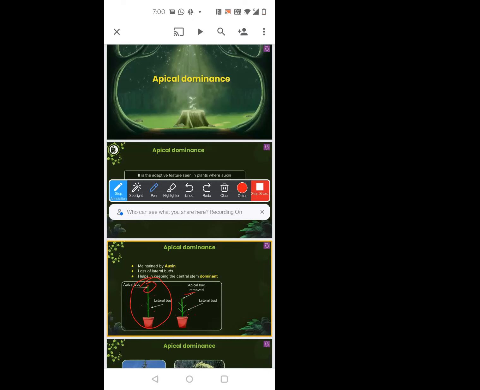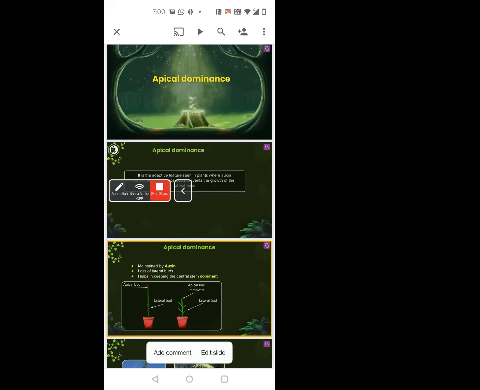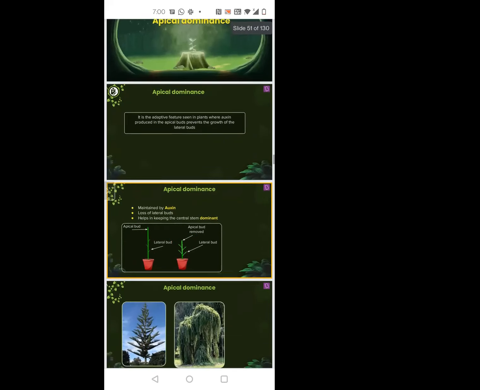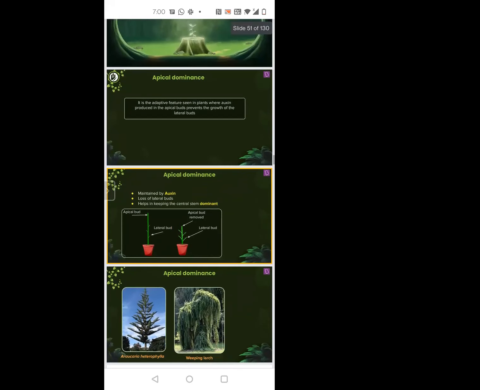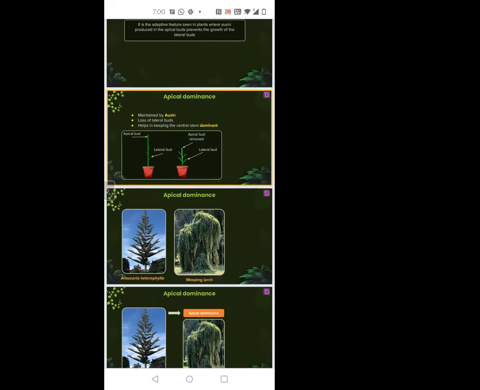So this concept wherein the presence of the apical bud stops the growth of the lateral buds is called apical dominance. And who is responsible for it? Auxin.